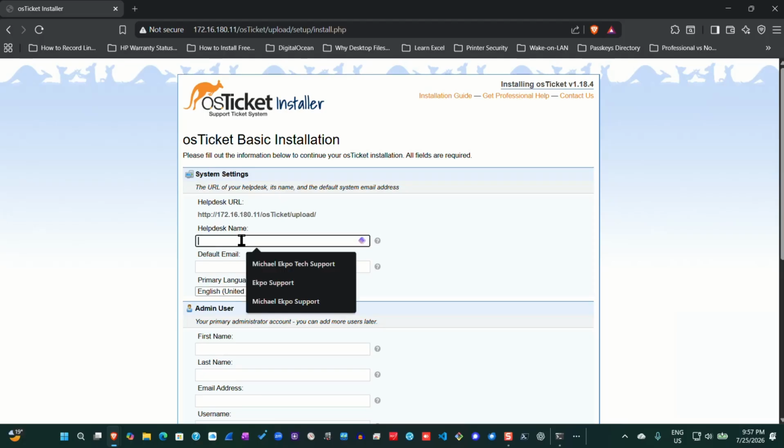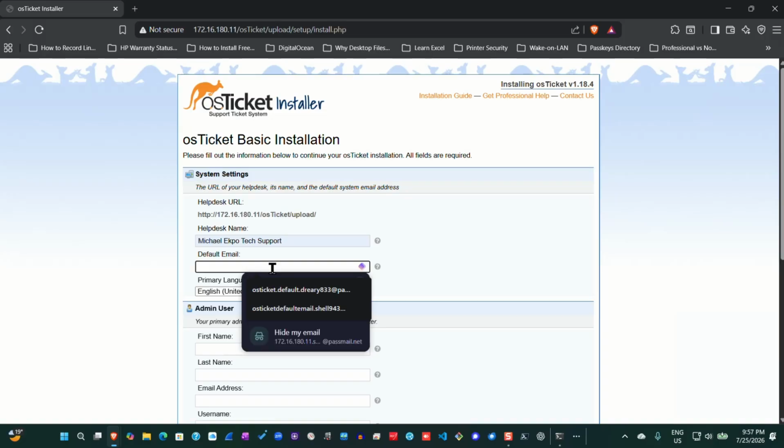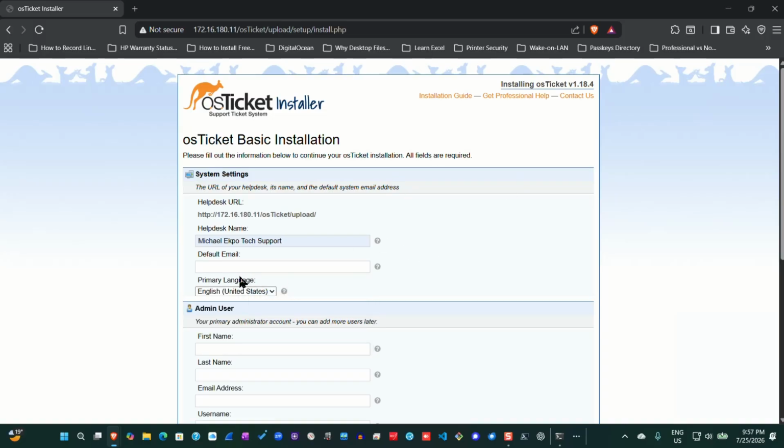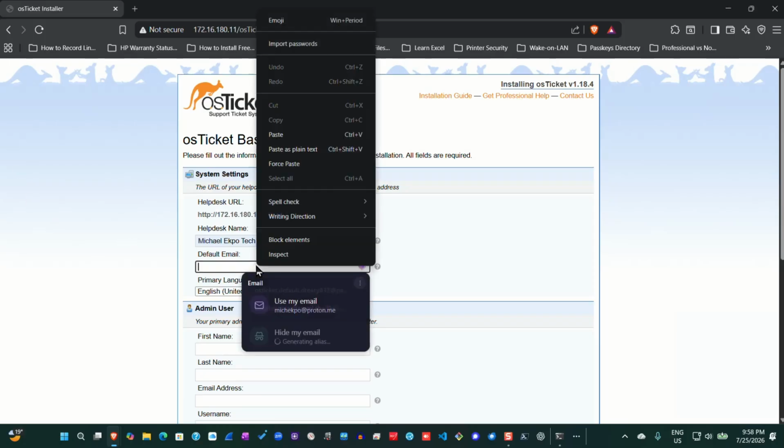For the help desk name, I will use this one. And for the default email address, I will use this address. I think it will probably be the same.